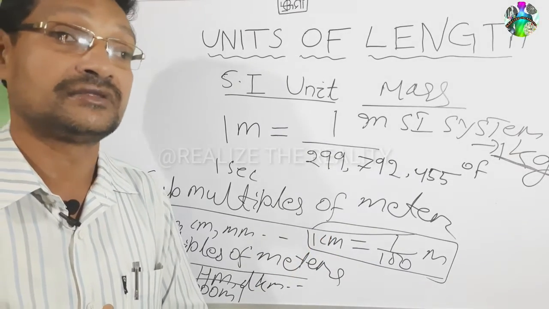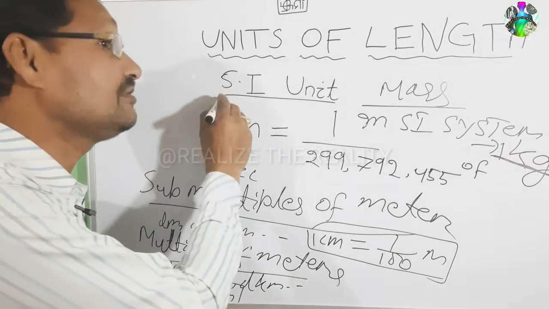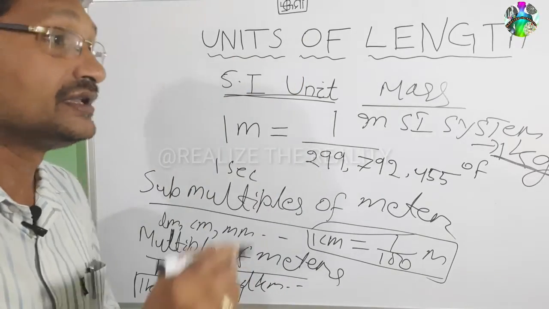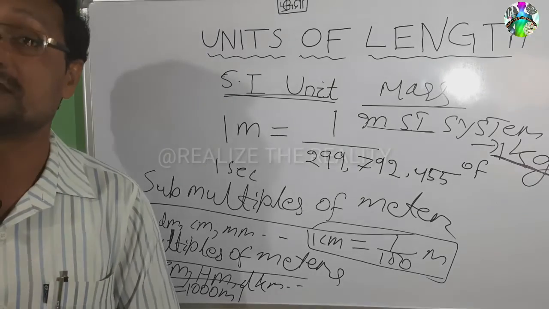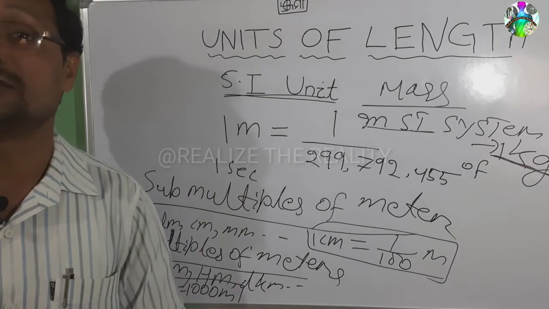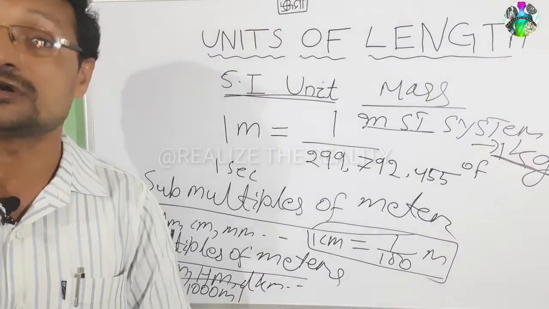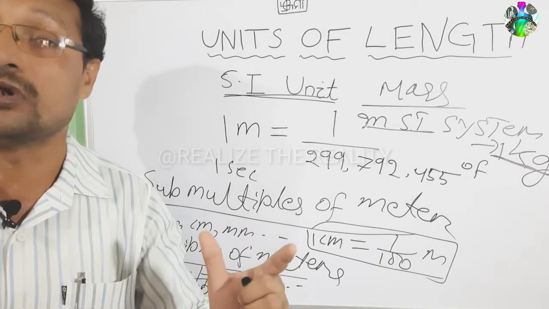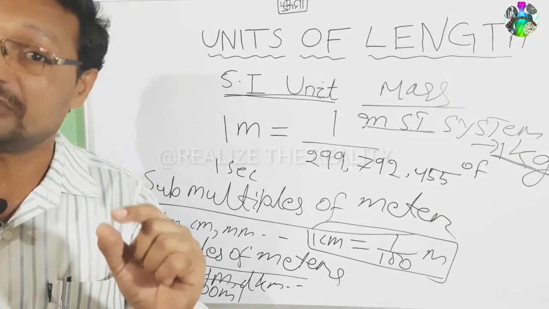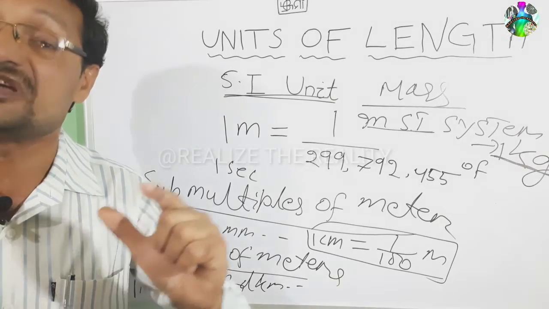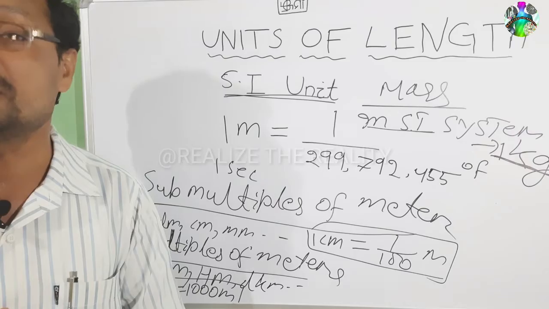Now children, after studying the SI unit of length and the SI unit of mass, other units also exist. For measurement of a length, meter or kilometer is sometimes very small. I said earlier, for measurement of the thickness of paper, kilometer is very large, so you can use millimeter.